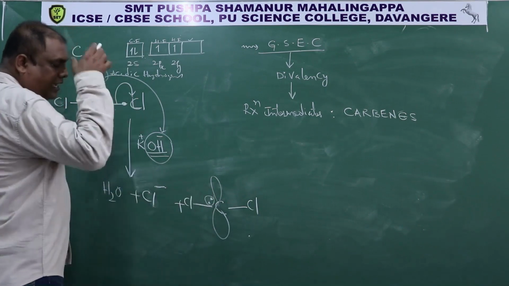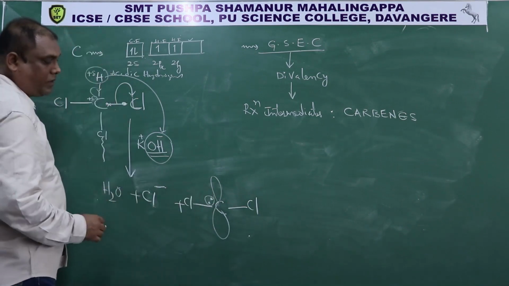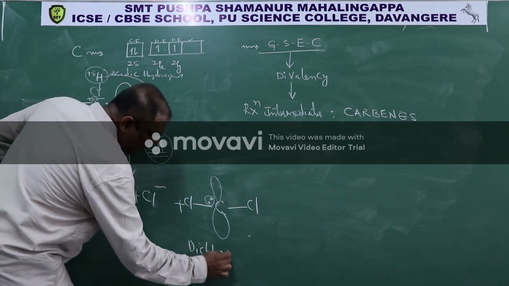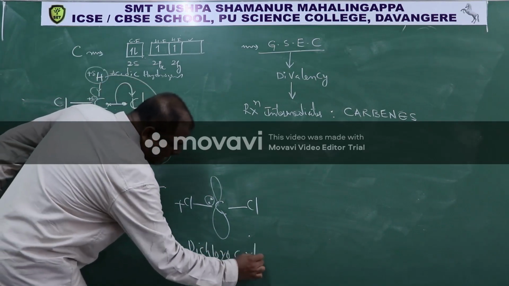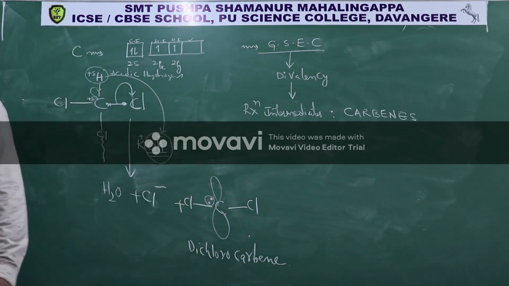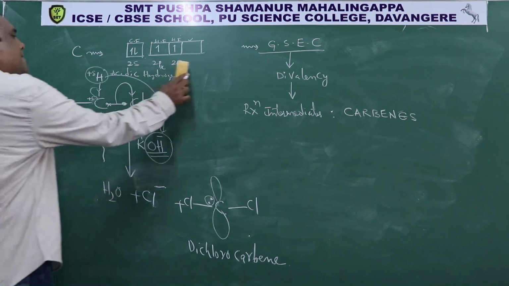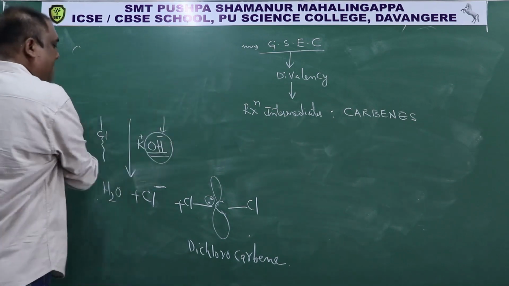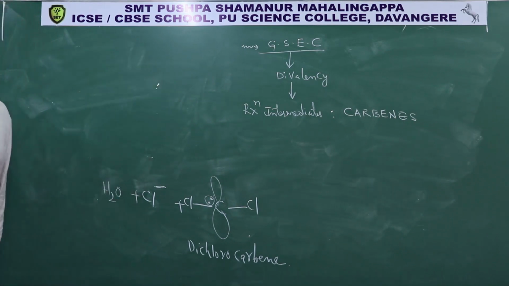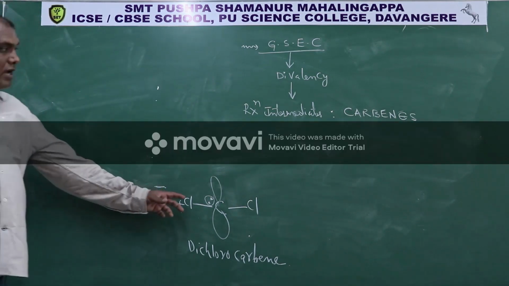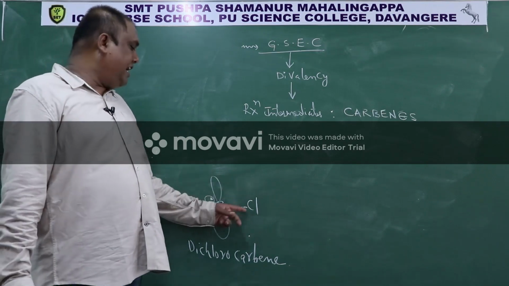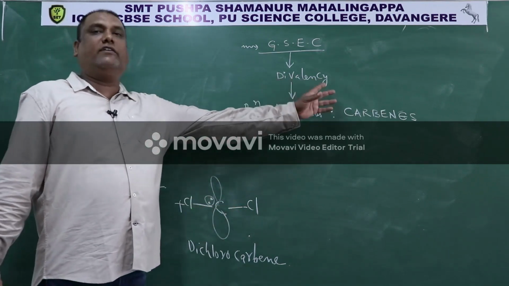So it is called dichlorocarbene. In this dichlorocarbene, carbon is forming only 2 bonds. Therefore, dichlorocarbene is an example of divalency.